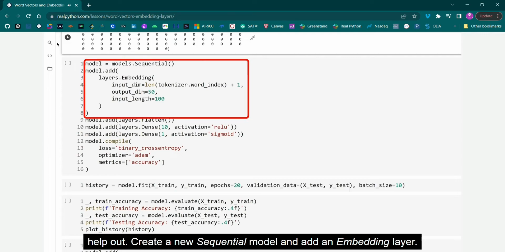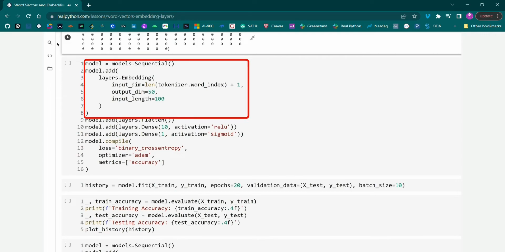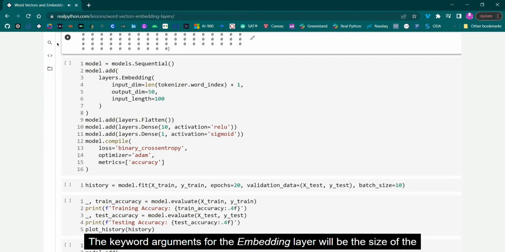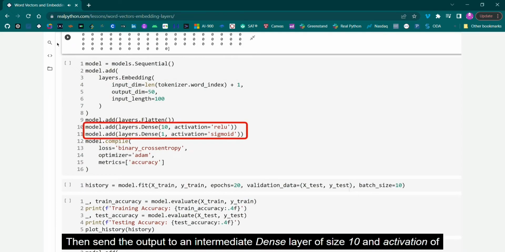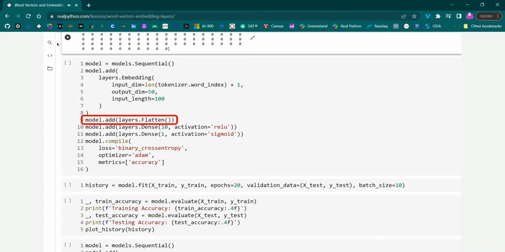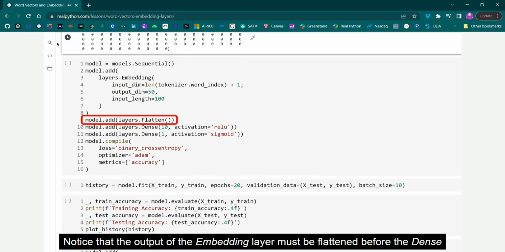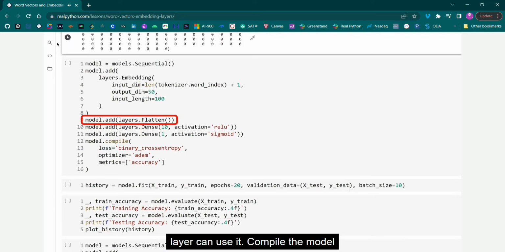Create a new sequential model and add an embedding layer. The keyword arguments for the embedding layer will be the size of the vocabulary, the size of the vectors, and the length of each padded vector. Then send the output to an intermediate dense layer of size 10 and activation of ReLU, and finally the output layer with the size and activation sigmoid. Notice that the output of the embedding layer must be flattened before the dense layer can use it.